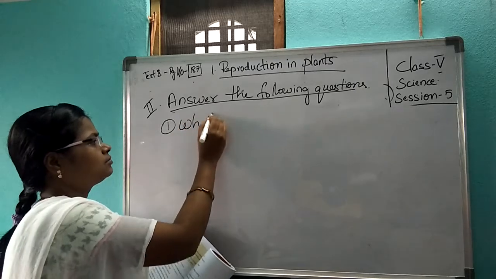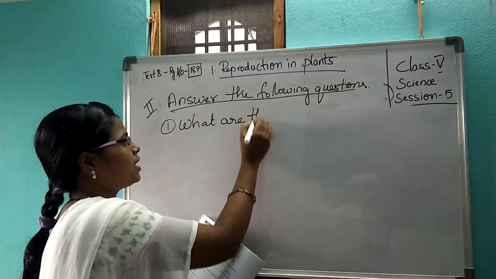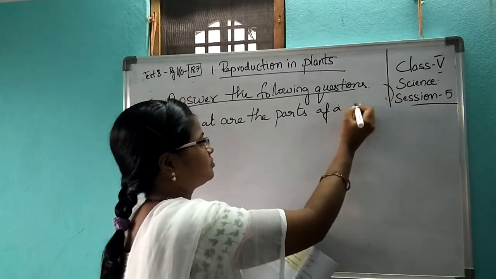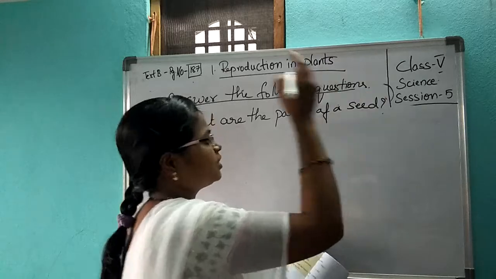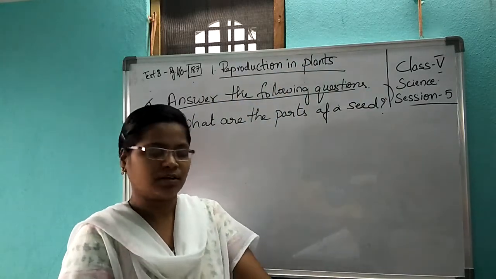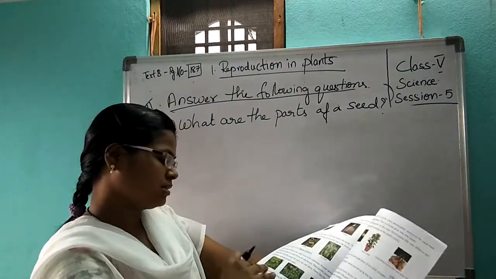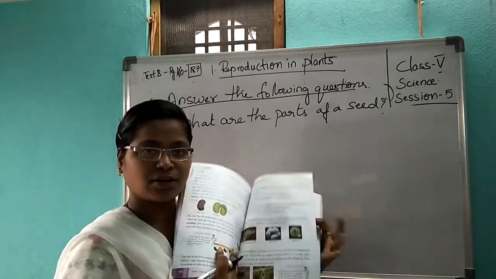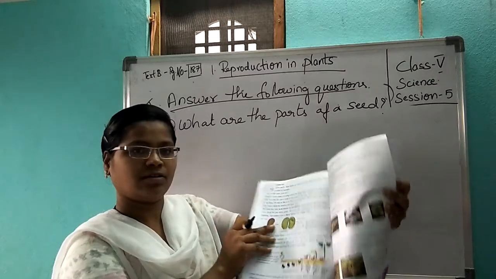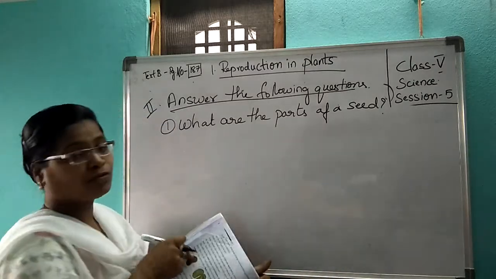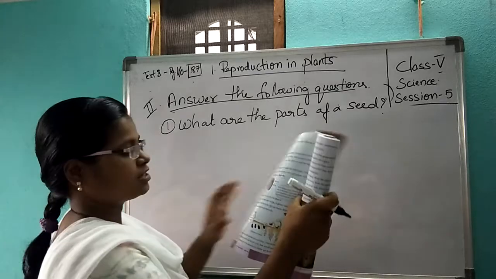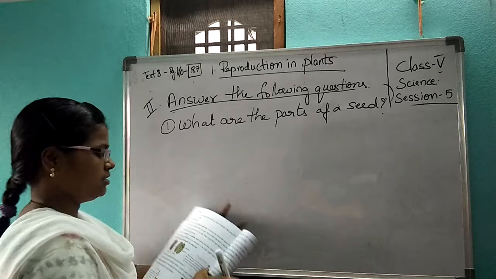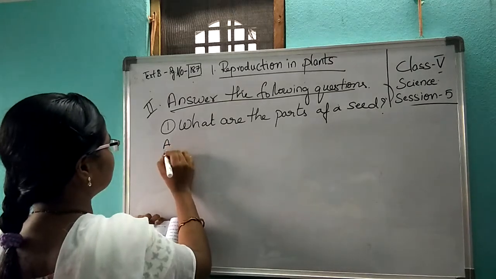What are the parts of a seed? When I am writing the question, don't see that teacher will give the answer. You have to turn the page like this. What is it asking? Parts of a seed. Here it is given. Now write it. If you want, you can draw this picture and write this. Parts of a seed. Answer.